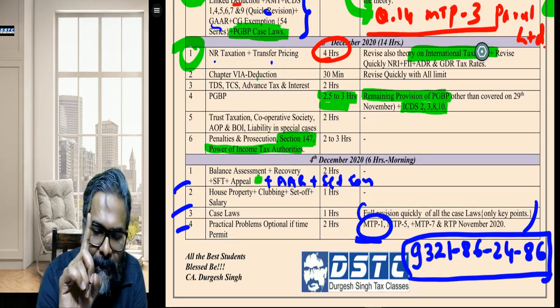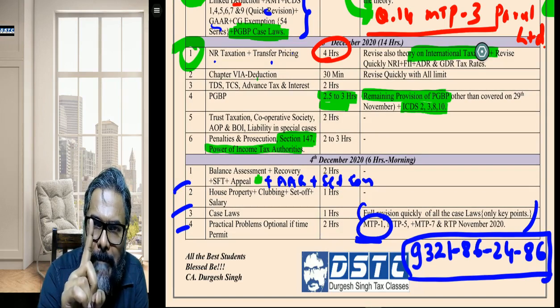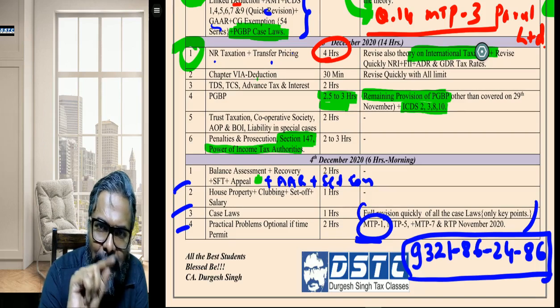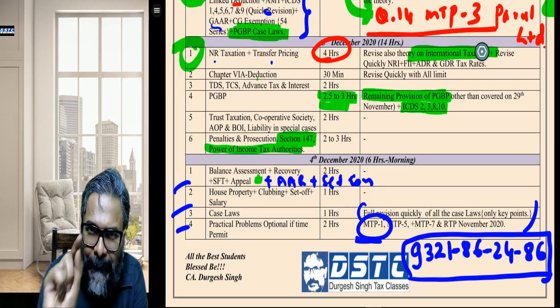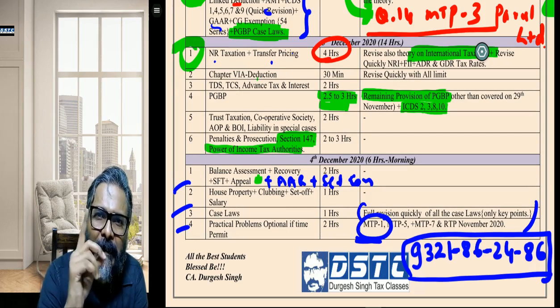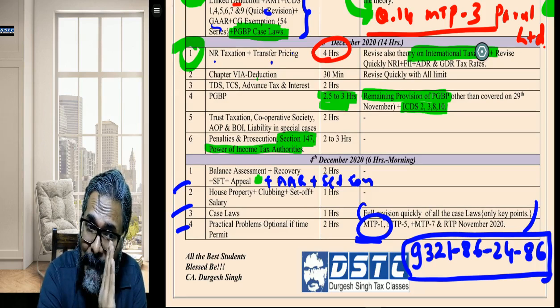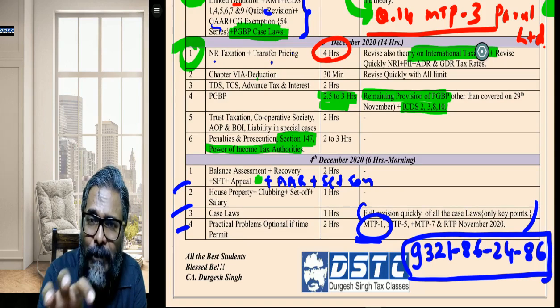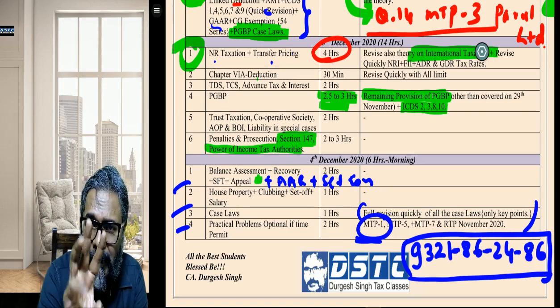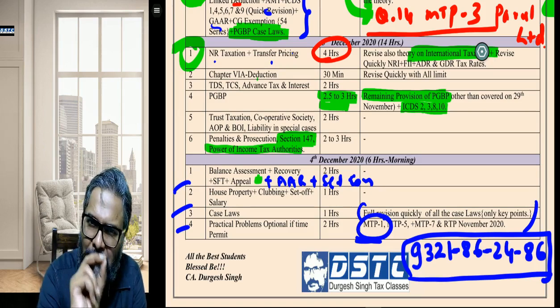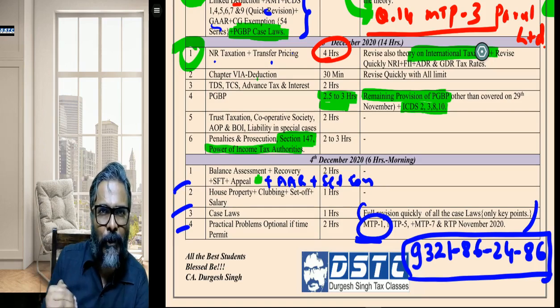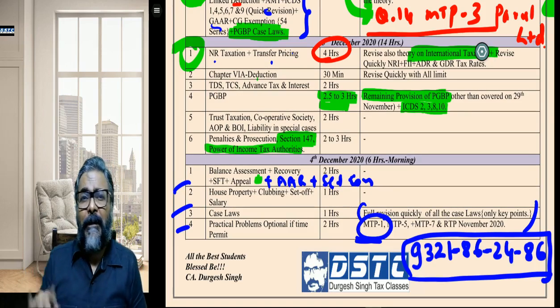Okay, now one last point, students. In the examination that you are going to attempt, please take my suggestion: do the MCQs somewhere midway. Try to attempt 3 to 4 questions, minimum 3. When I say 3 questions, it means 3 full questions or 2 full questions. You have to be ready.